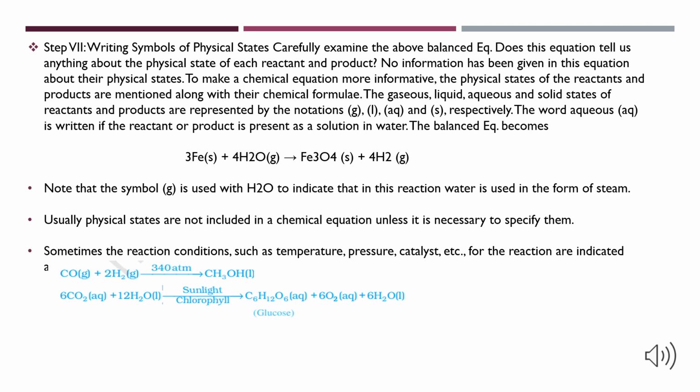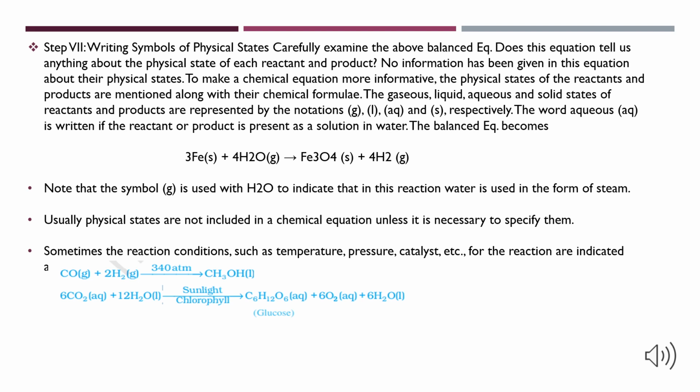The gaseous, liquid, aqueous, and solid states of reactants and products are represented by the notations (g), (l), (aq), and (s) respectively. The word aqueous is used if a reactant or product is present as a solution in water.